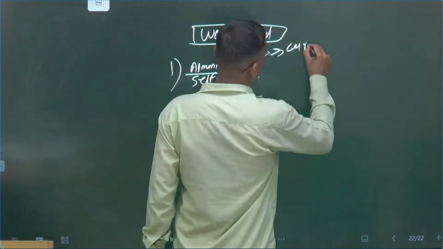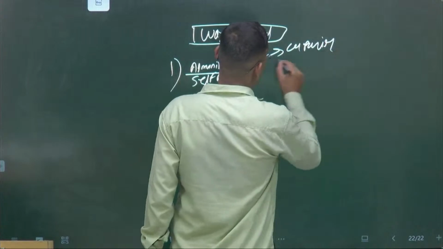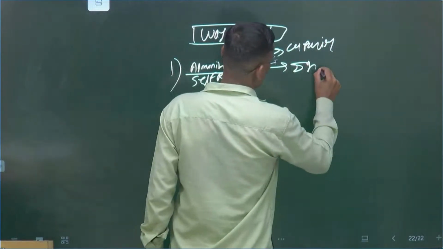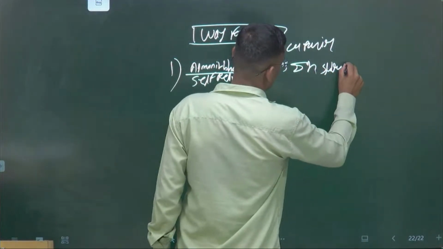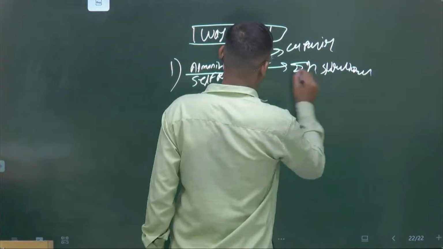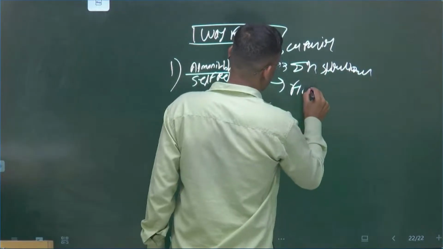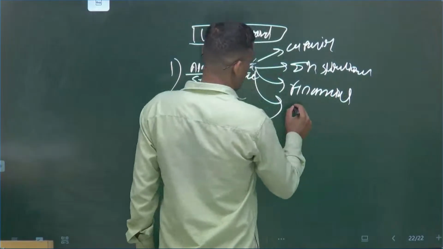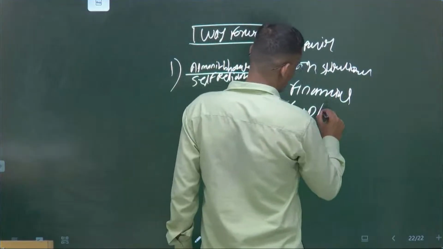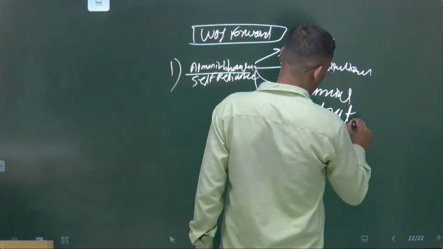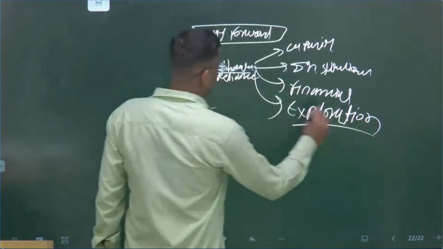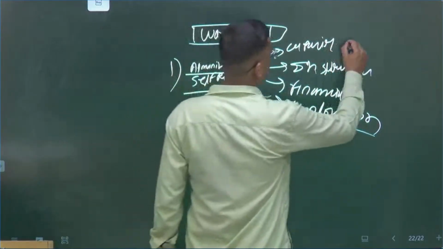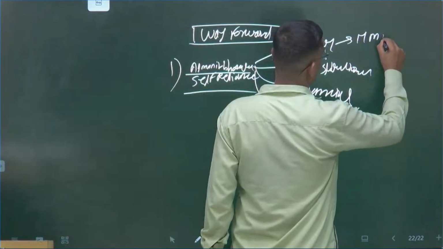Build your own capacity. Provide institutional support. Financial support. Then exploration. This is self-reliance. In capacity building, you can mention the National Critical Mineral Mission.